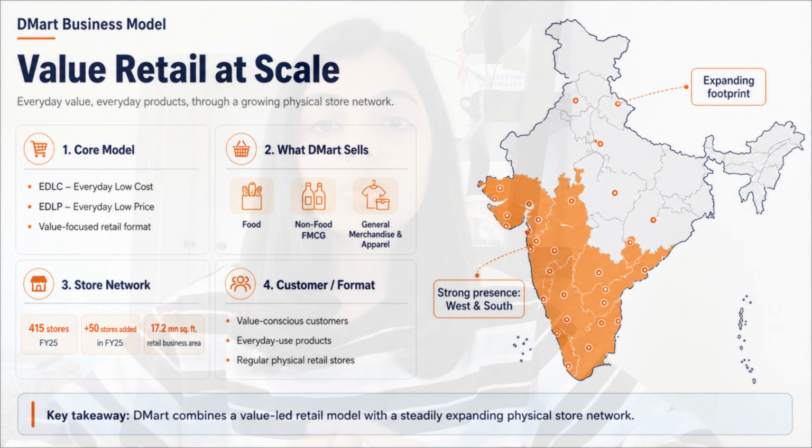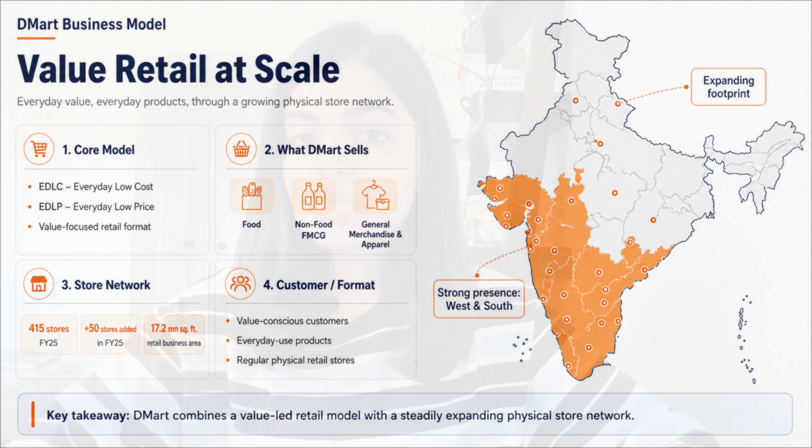So your food includes groceries, staple and other daily consumption products. Your non-food FMCG includes home care and personal care, and general merchandise and apparel includes household products, garments and discretionary items. Most of this business for DMart happens through regular physical retail stores, but DMart also has an online channel through DMart Ready, supported by fulfillment centers.